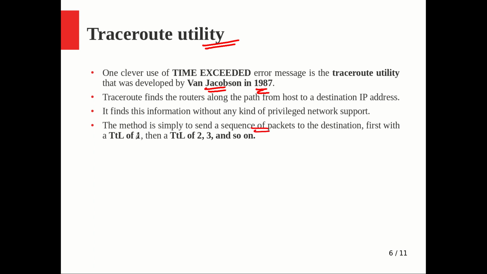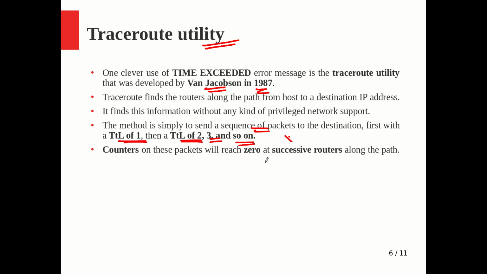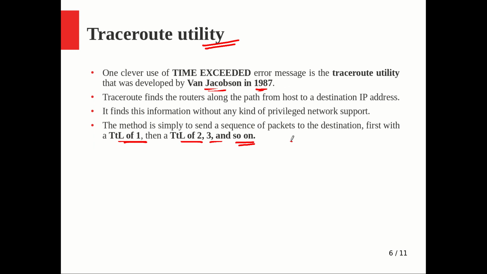The first packet will have the TTL value 1, the second packet will have TTL value 2, then the third one 3, and so on. I hope you understood how this is working. Suppose this is a sender, this is a receiver, and on the way these are all the intermediate routers.